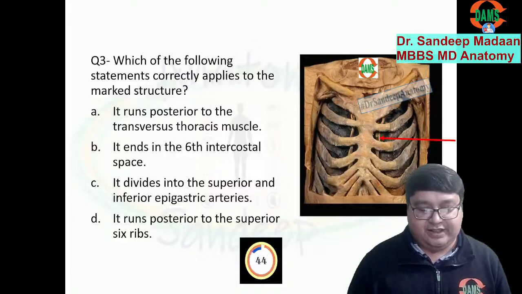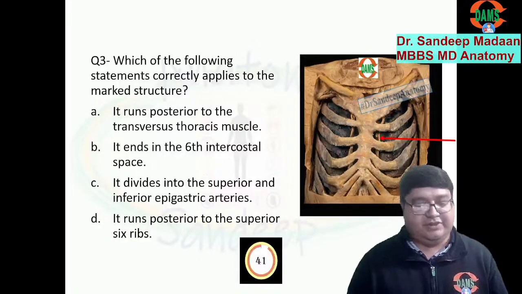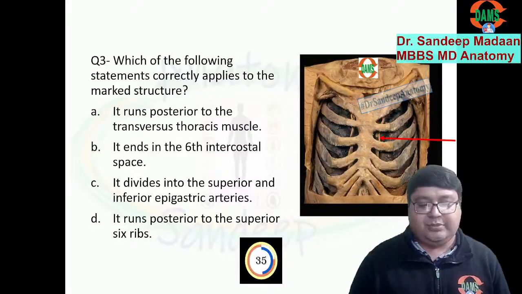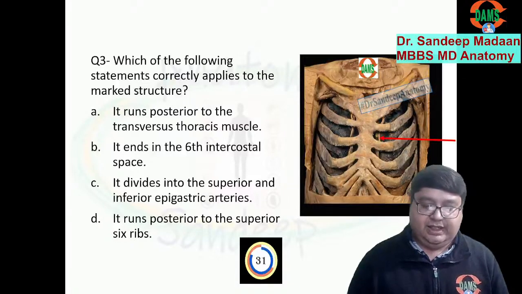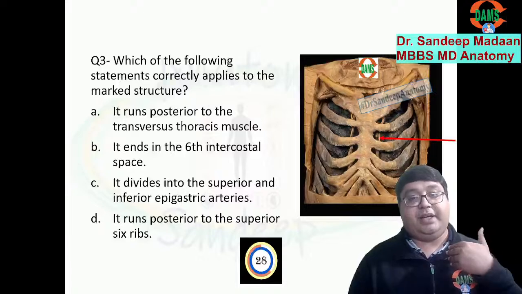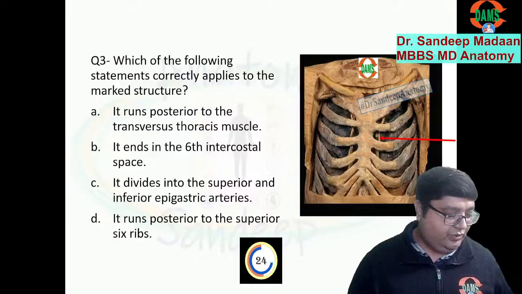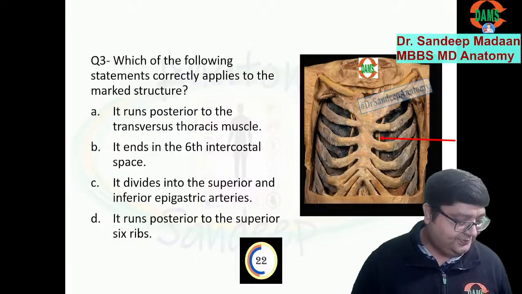The timer started running. First, you identify the given structure and then what will be true among these four options for the marked structure. The hint is we can see the sternum, and this structure is running in the parasternal position, parallel to the sternum, going downward. Okay, this structure is?